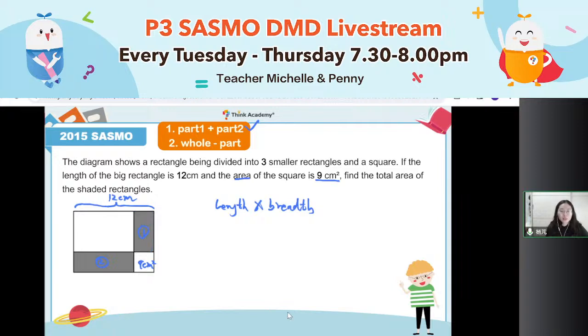How can I know the breadth of the rectangle? Let's just see part 1. Breadth of it. Yeah, just tell me the breadth is okay. The breadth is 9? 9 is the area of this square. 9 is not the length.